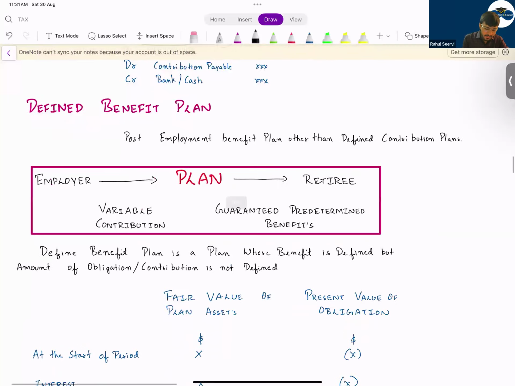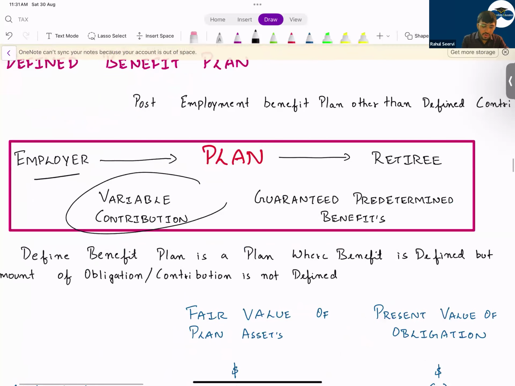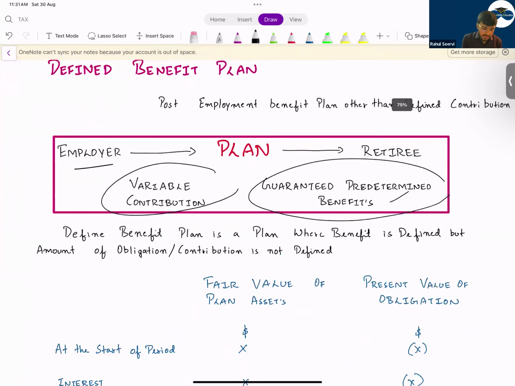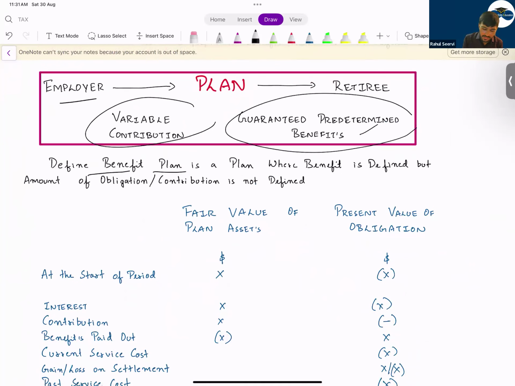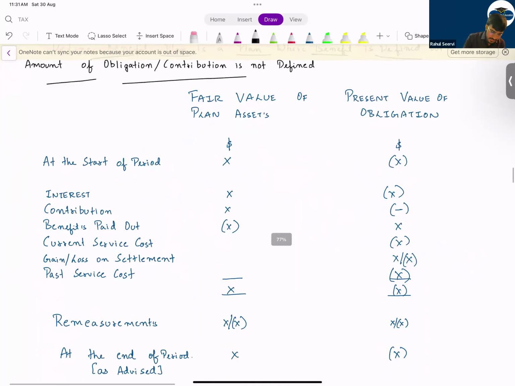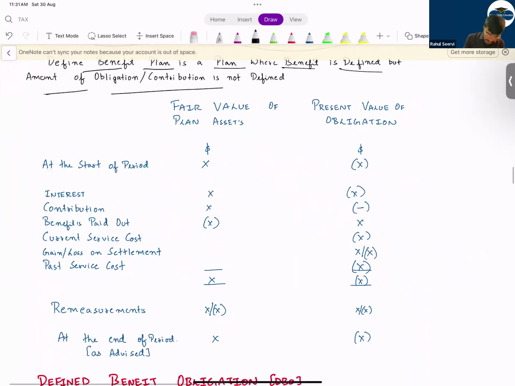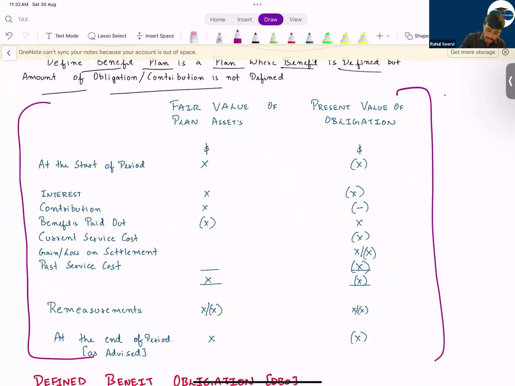In a defined benefit plan, the employer will have a variable contribution, but the amount which the employee will receive is a fixed amount. A guaranteed predetermined benefit will be given. So in this case, a defined benefit plan is a plan where the benefit is defined, but the amount of obligation is not defined. So you have to prepare this format and do your calculation. And then you will write down the net figures.